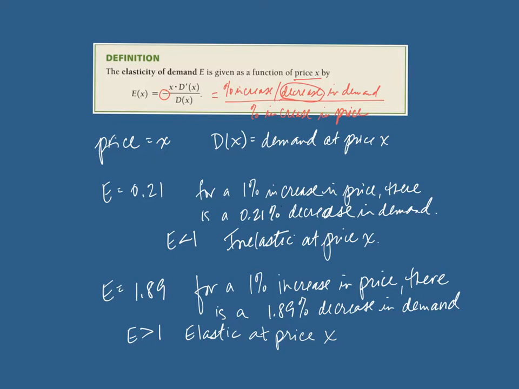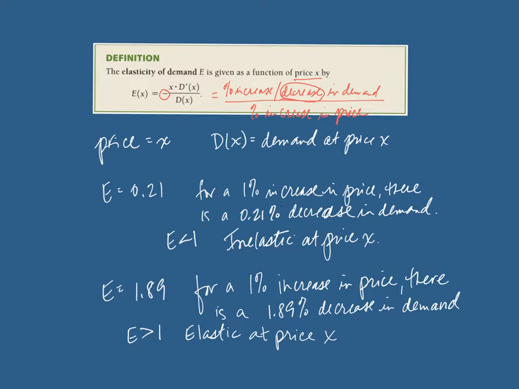People started carpooling. They started taking public transportation. They started decreasing vacation road trips and things like that, or even going on vacation. So it's not only related to the product, but it's also related to the price of the product. And one product may be elastic at a particular price, but then inelastic at a different price, or vice versa.